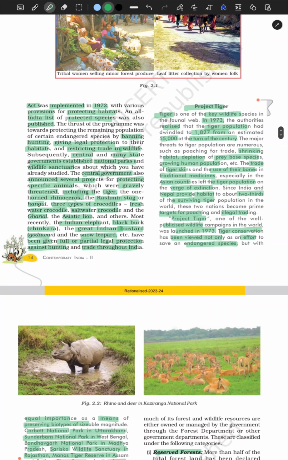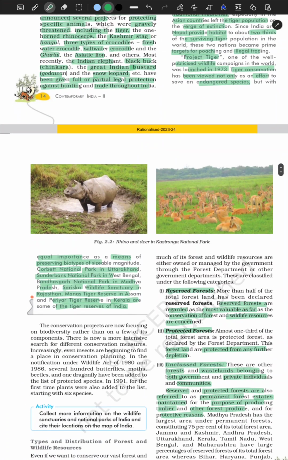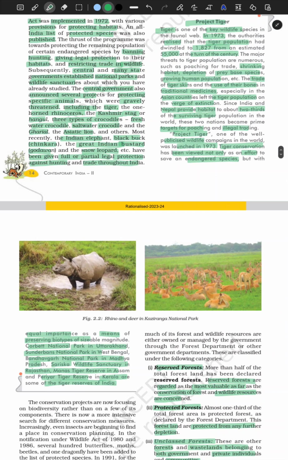All right, and they have taken some measures like increasing the area of the reserved forest. They have been banning hunting and deforestation, and they have accepted afforestation, and they are conserving all of these territories that tigers are living in, right? So moving on, not only has Project Tiger helped to conserve the population of tigers, it also helped to conserve many other endangered species, right?